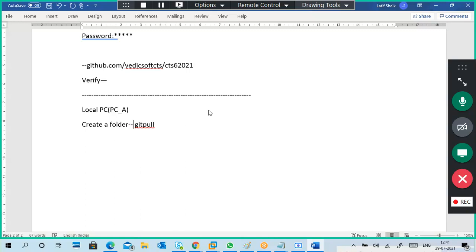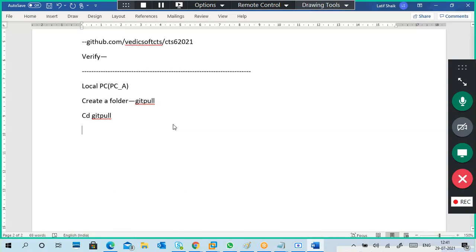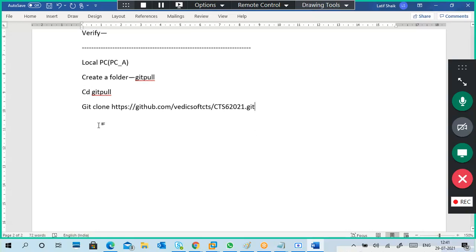Then cd git pull. I'm putting only cd, not specifying any drive. I showed it in my E drive, but you may have different drives. Go to that folder and run git clone with the link. So I'm cloning, I'm taking the code.